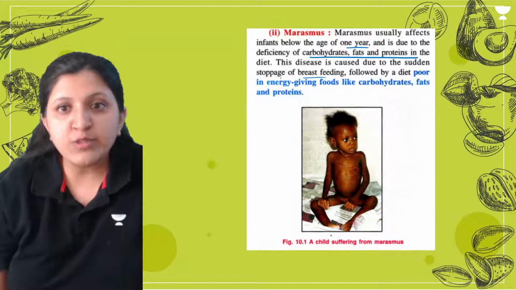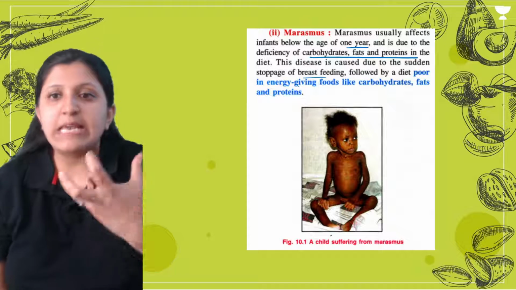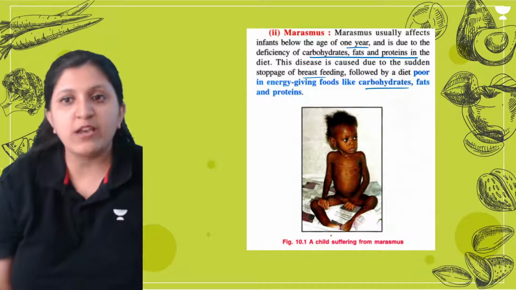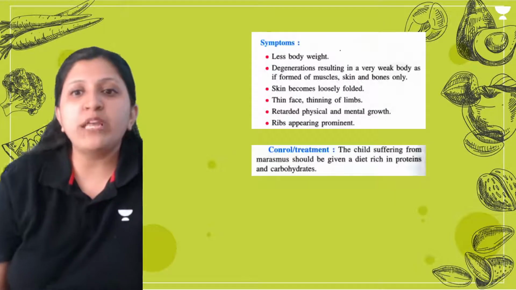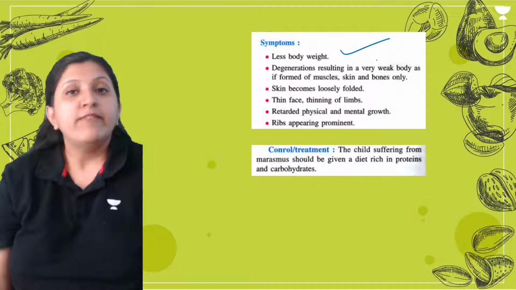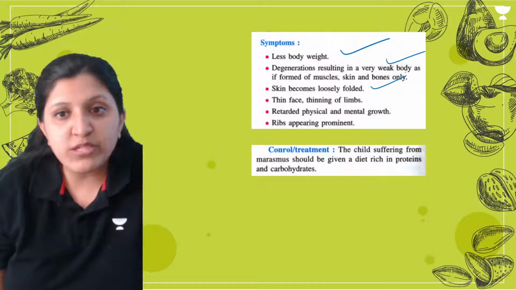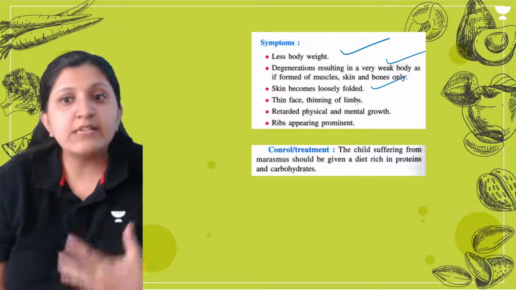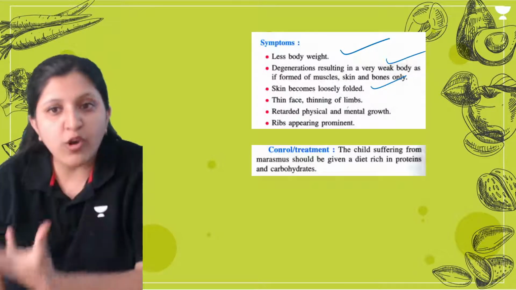Followed by a poor diet, basically a diet with very little of contents like carbohydrates and fats. So this is the Marasmus child. In that case, there is less body weight, degeneration which can result in a weak body, skin can become loosely folded, and thinning of the face and thinning of the limbs.